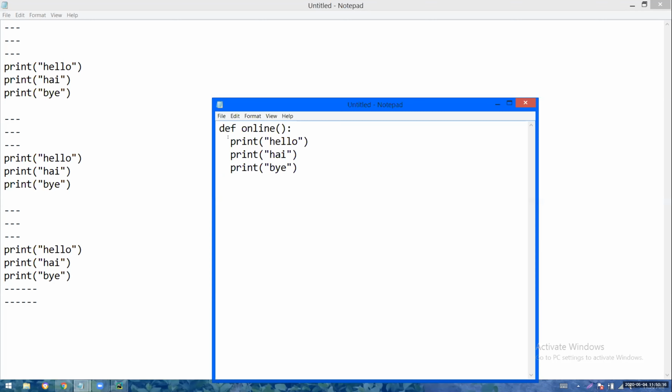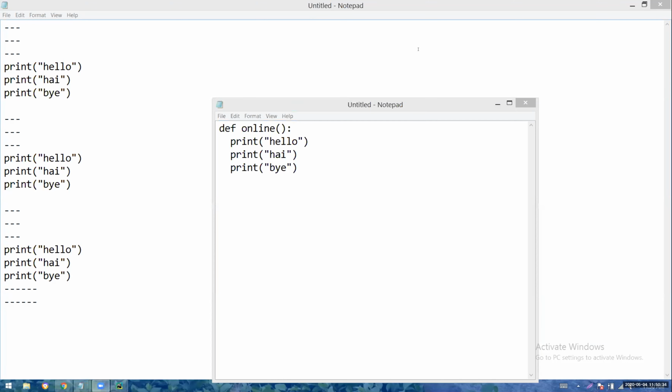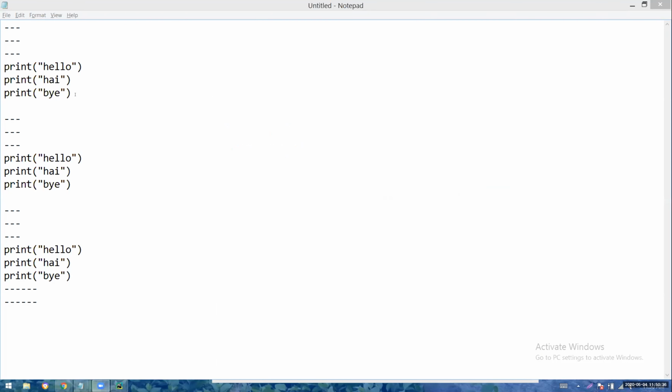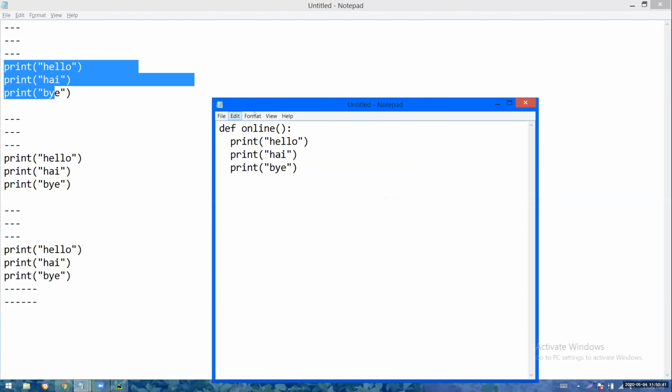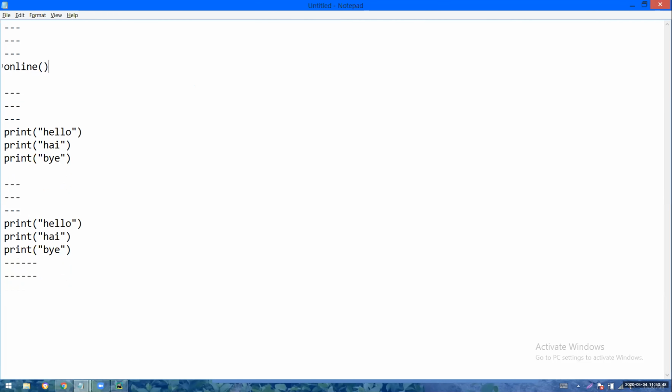Please tell me, you are putting your reusable code in which block? What is the name of the block? Online, correct? Under the online block you are putting. Now, if I want hello, hi, bye to be printed after these three instructions, then no need to write hello, hi, bye again. Your hello, hi, bye reusable code is there in which block? In the online block, right? You just put the name of the block, that is more than sufficient.